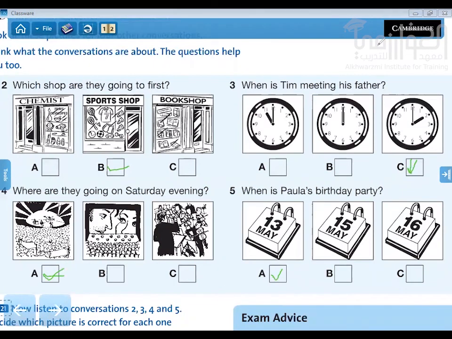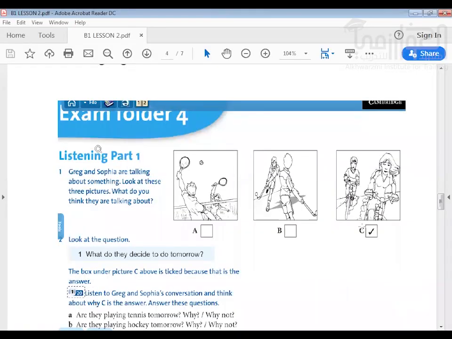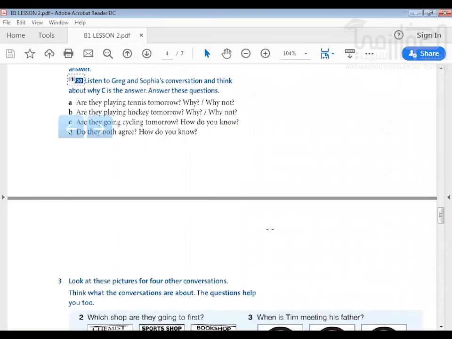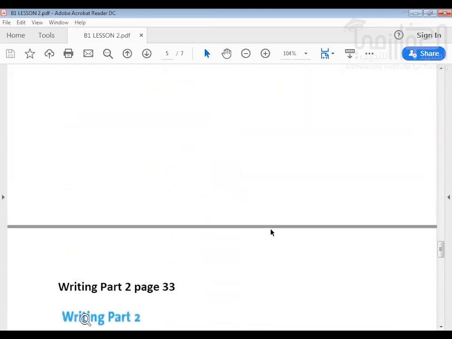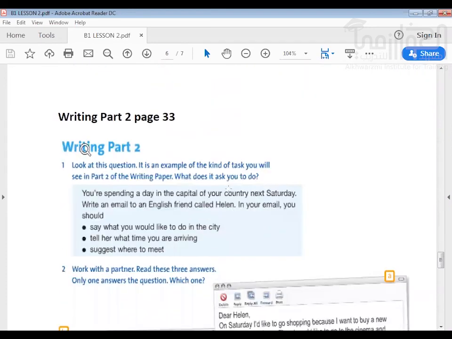Very good. Now let's move to the next skill. Let me share something new with you about the writing. Yes, so we have here writing part 2.